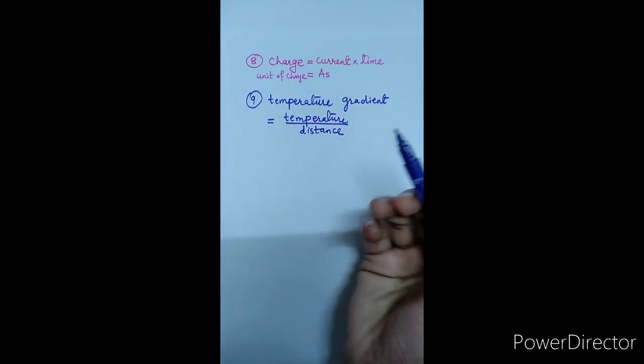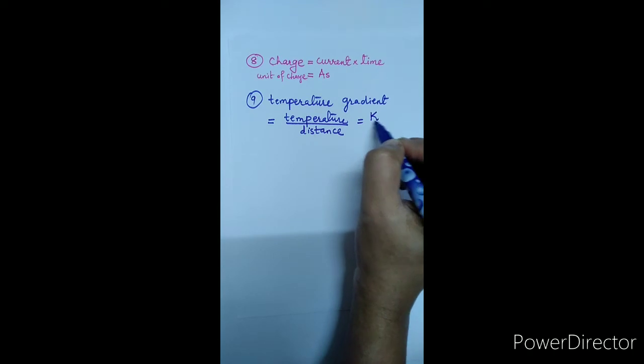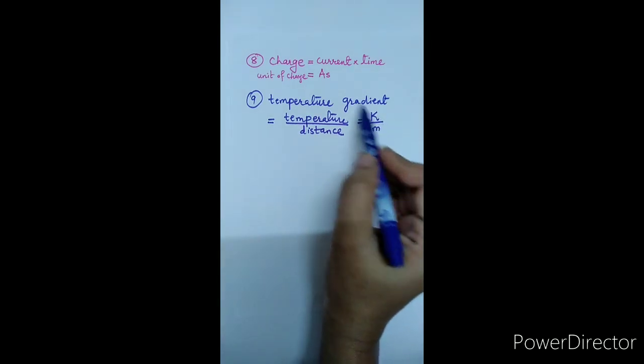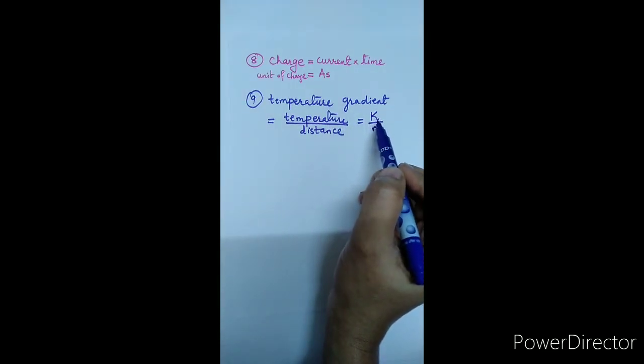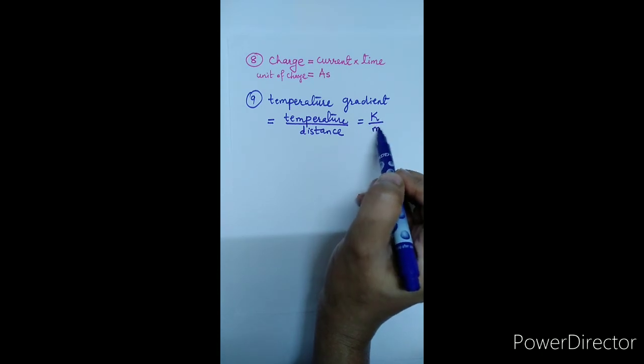as it depends on two fundamental quantities, temperature and distance. As the temperature is measured in Kelvin and distance is measured in meter, we can say that the unit of the temperature gradient is Kelvin per meter, and hence it depends on two fundamental units, Kelvin and meter, so the unit of temperature gradient, Kelvin per meter, is a derived unit.